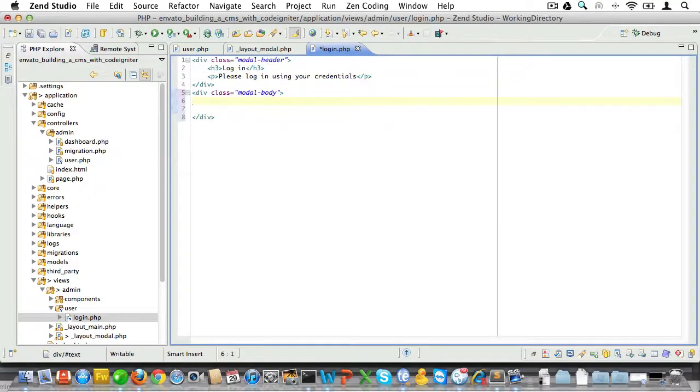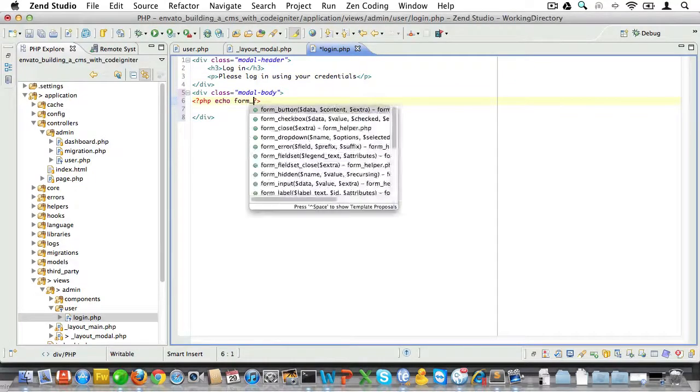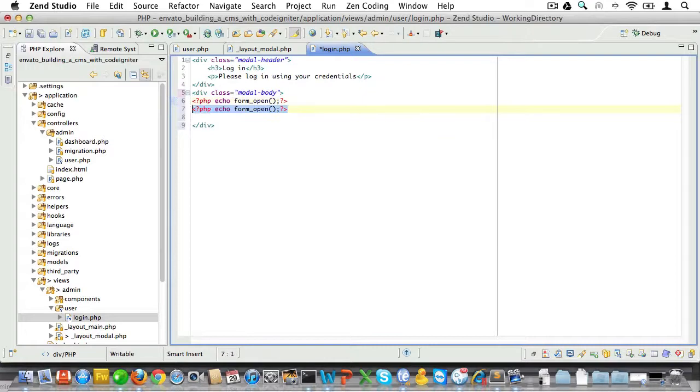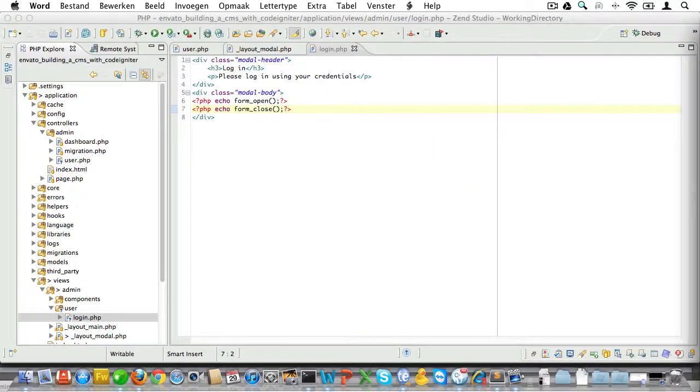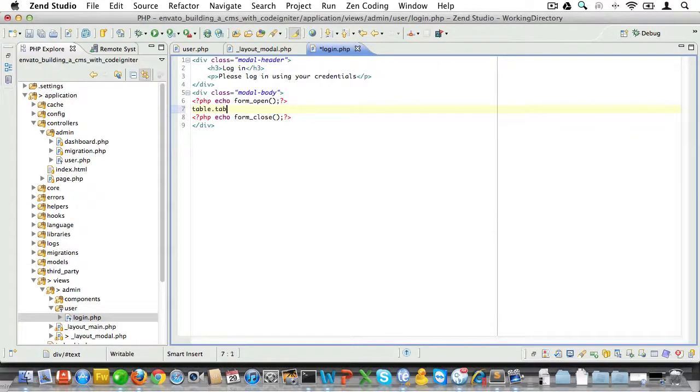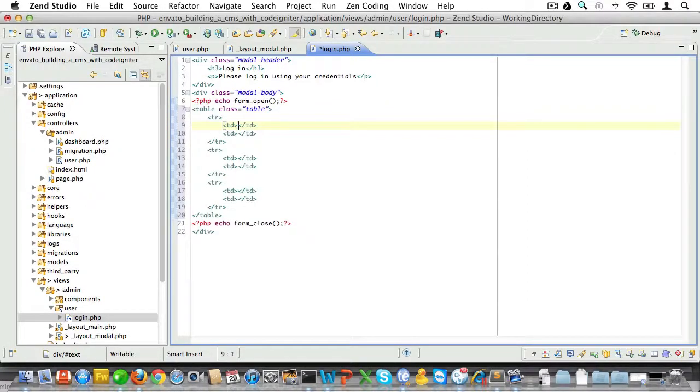Next, we'll create a form with an opening tag and a closing tag. It will be nothing fancy, we'll just use CodeIgniter's default form functions for that. Now let's remember to load the form helper later on. Now we need to choose a markup for the form. I could just use Twitter Bootstrap form layouts, but they're a little too verbose to my liking. So let's keep it simple and create a table containing just a couple of rows. We'll just make sure the table styling matches that of Twitter Bootstrap so we can make it look good.